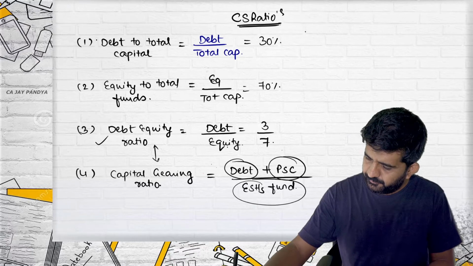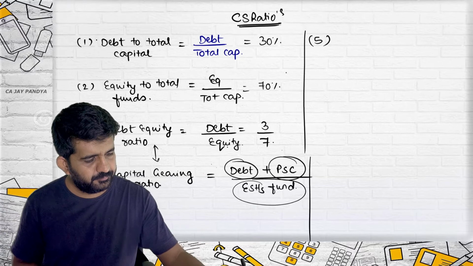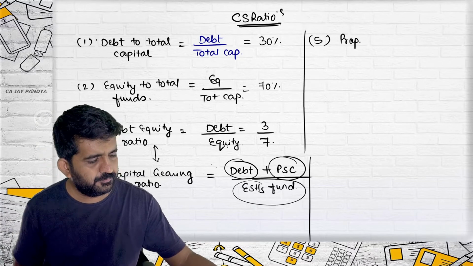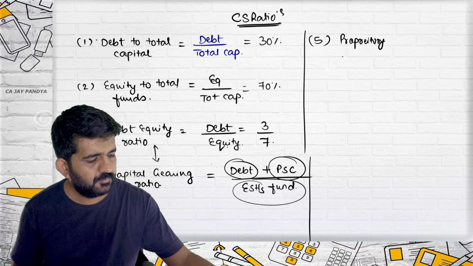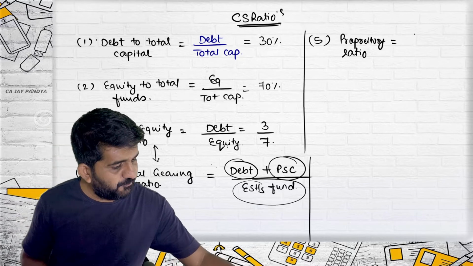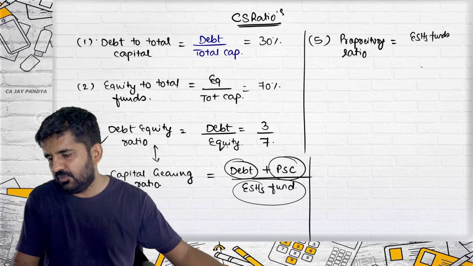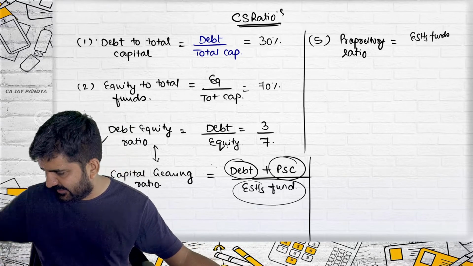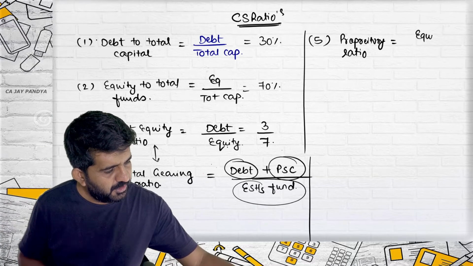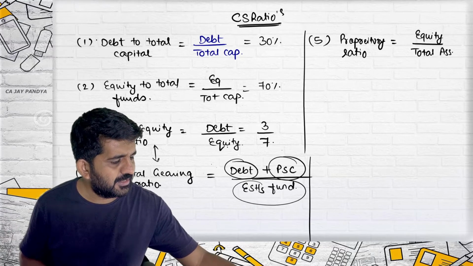Number 5. Fifth is the proprietary ratio. Proprietary ratio is proprietary funds, equity shareholders funds, divided by total assets. Sorry, proprietary ratio includes preference. It is equity divided by total assets.